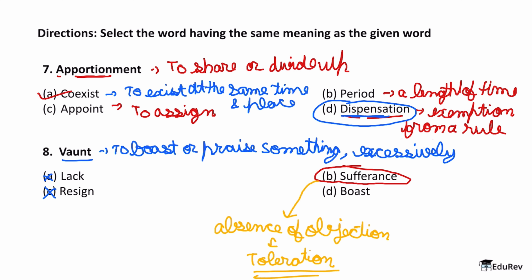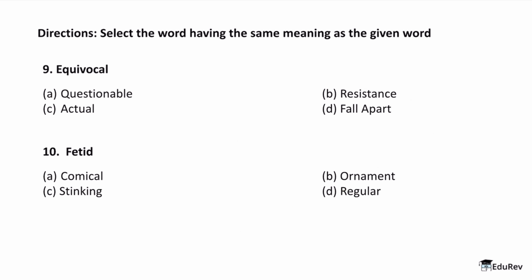But here the question is, what is the synonym for want? And the synonym for want is boast. The synonym for want is boast, which is basically an act of talking with excessive pride. Okay, so here the correct answer is option D, boast. Now let's look at our word number 9, which is equivocal.